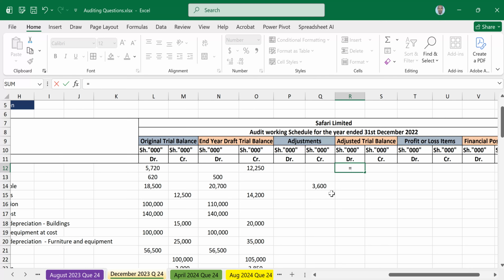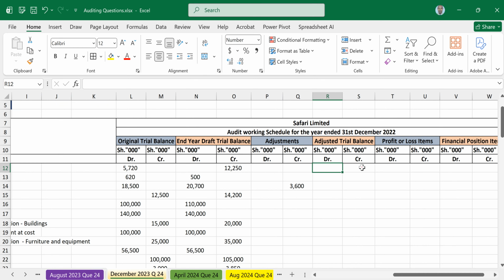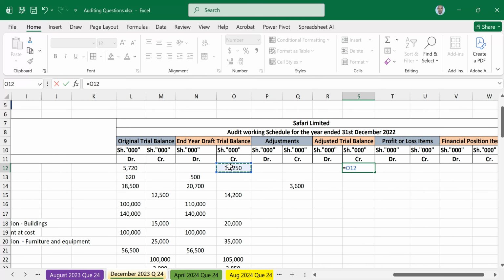So this one is not an item on the debit side. That was cash at bank, which was an overdraft, so it's a credit. So it's on the credit side: equal sign, go to the end year draft, get this correctly, plus go to the adjustments and click on the credit side. You add whatever is on the credit side. Then still on adjustment, you less whatever is on the debit side. That is for the items that will be found on the credit side of the trial balance. Enter.